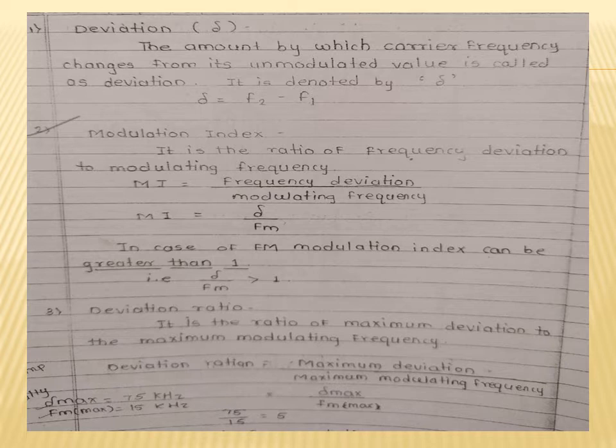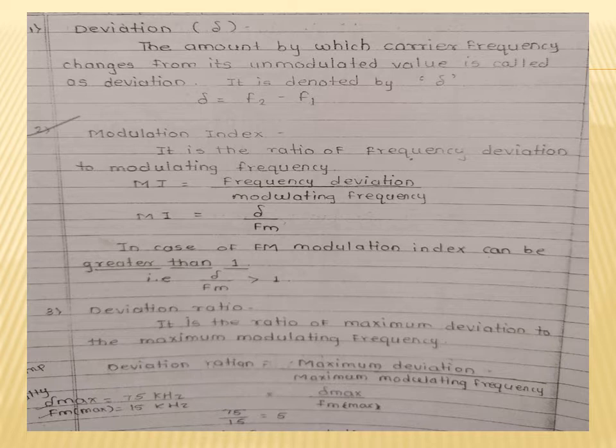Next one is the modulation index. The modulation index of an FM wave is the ratio of frequency deviation to modulating frequency.